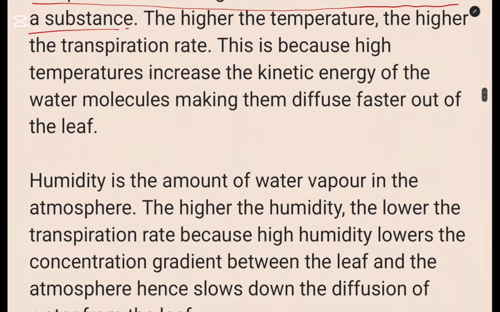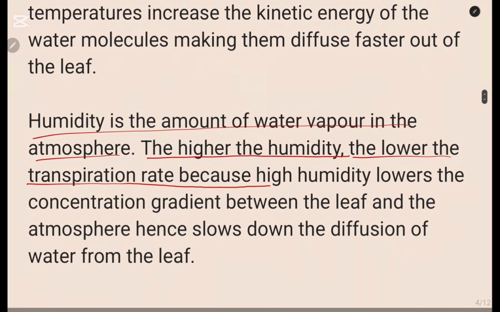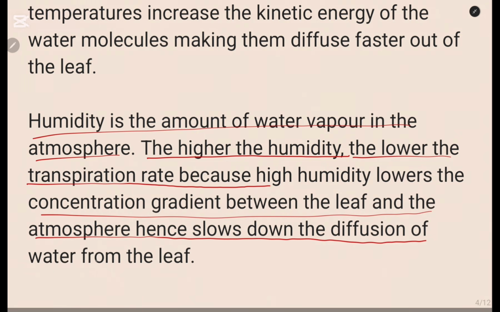Then what about humidity? Humidity is just the amount of water vapor in the atmosphere. Now this one reduces the concentration gradient. So we can say the higher the humidity, the lower the rate of transpiration, because high humidity lowers the concentration gradient between the leaf and the atmosphere, hence slows down the diffusion of water from the leaf through the stomata. So that is how you can write on humidity.